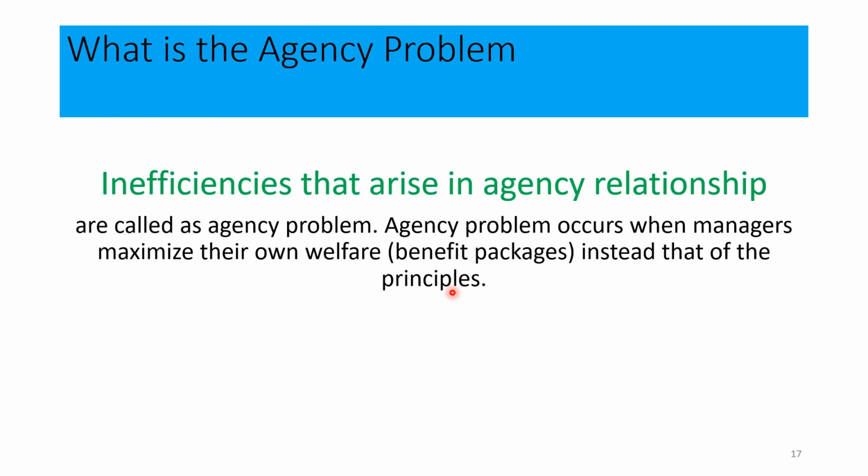We talk about agency relationships: the principal is there, the shareholders are there, and also the team of management is there. But as far as the interests or objectives of these two different parties are concerned, they have two contrasting objectives, right? Shareholders need to maximize the wealth of the business organization. The team of management needs to increase their own benefits.